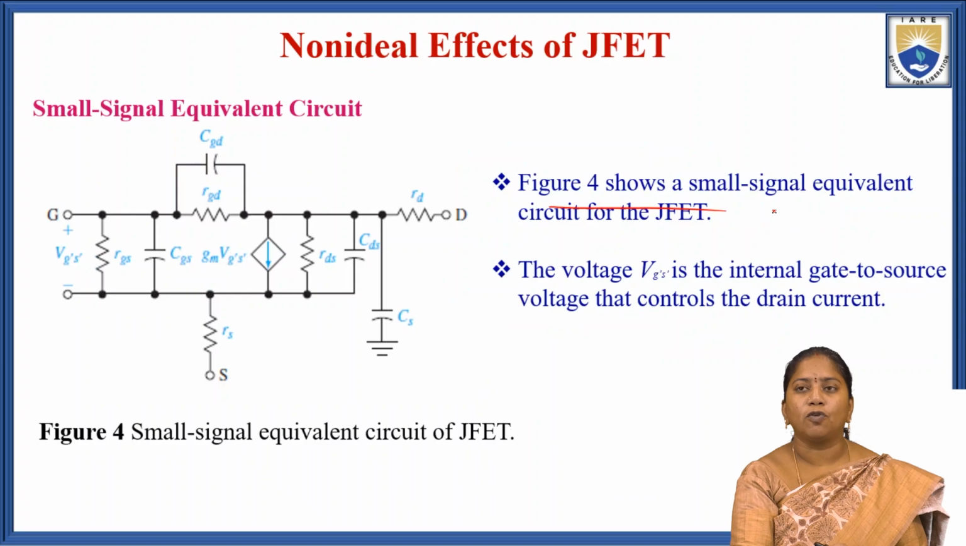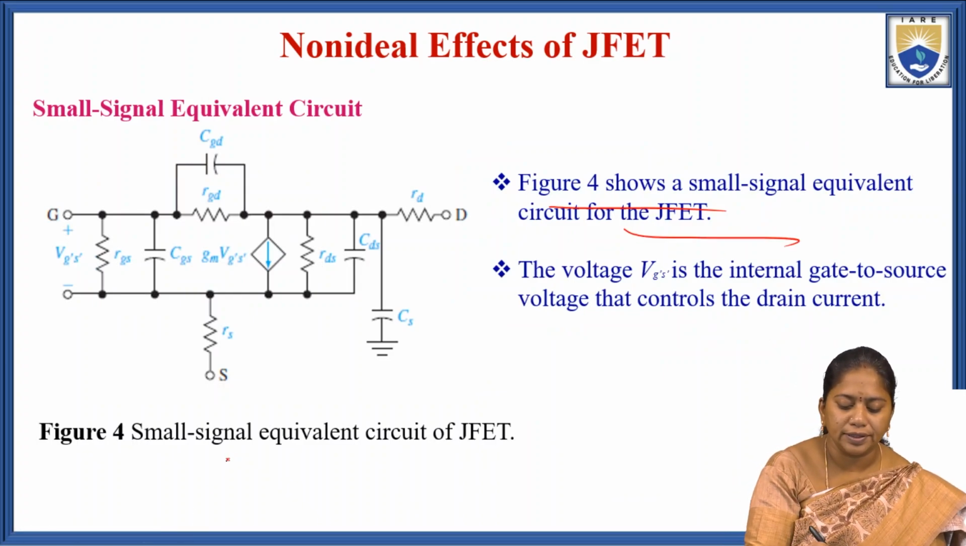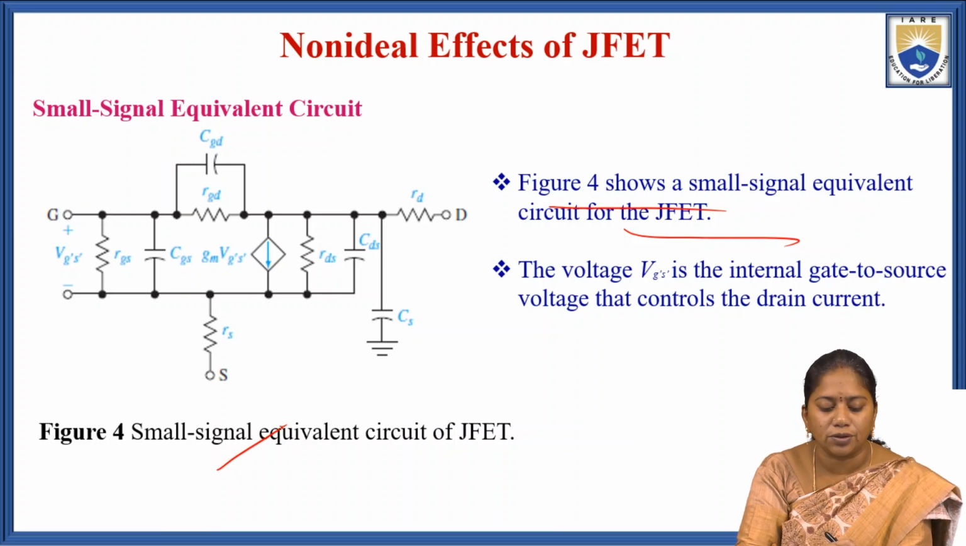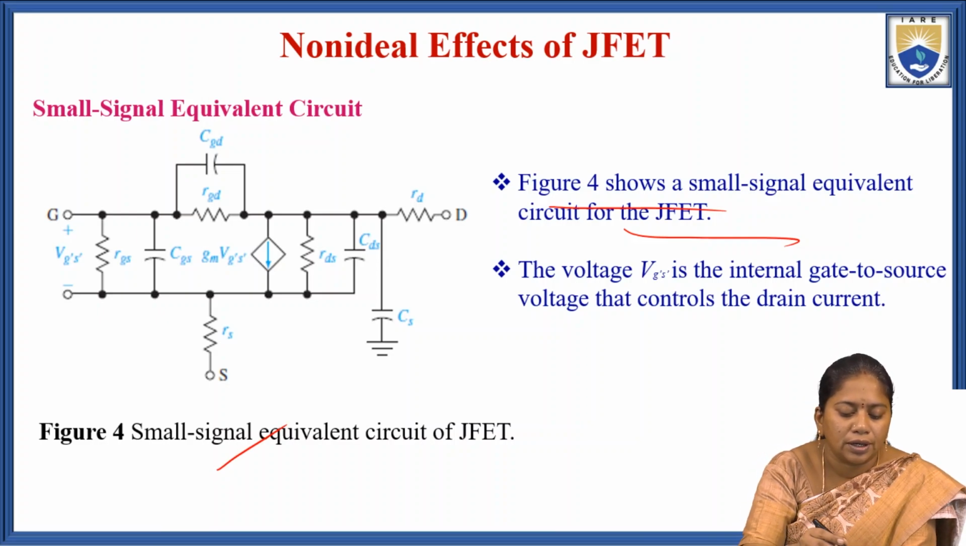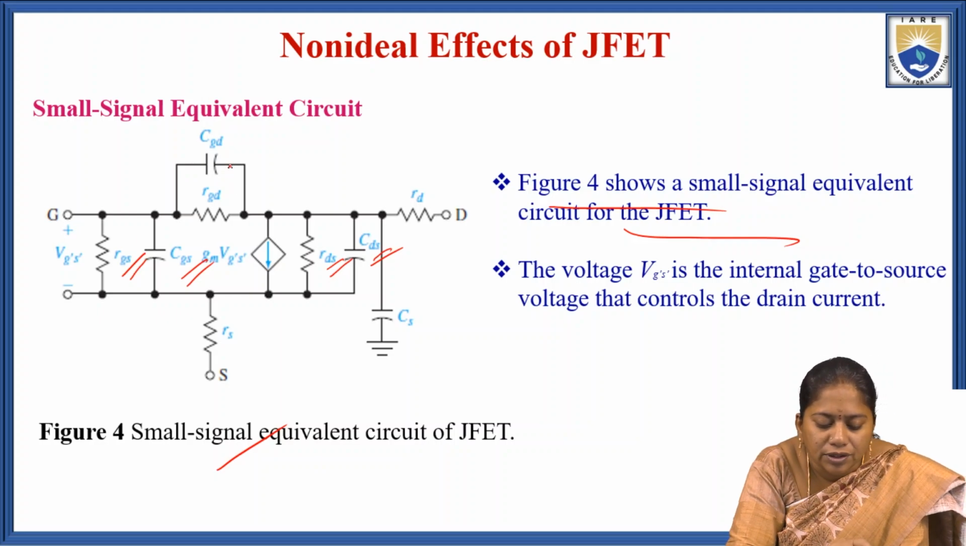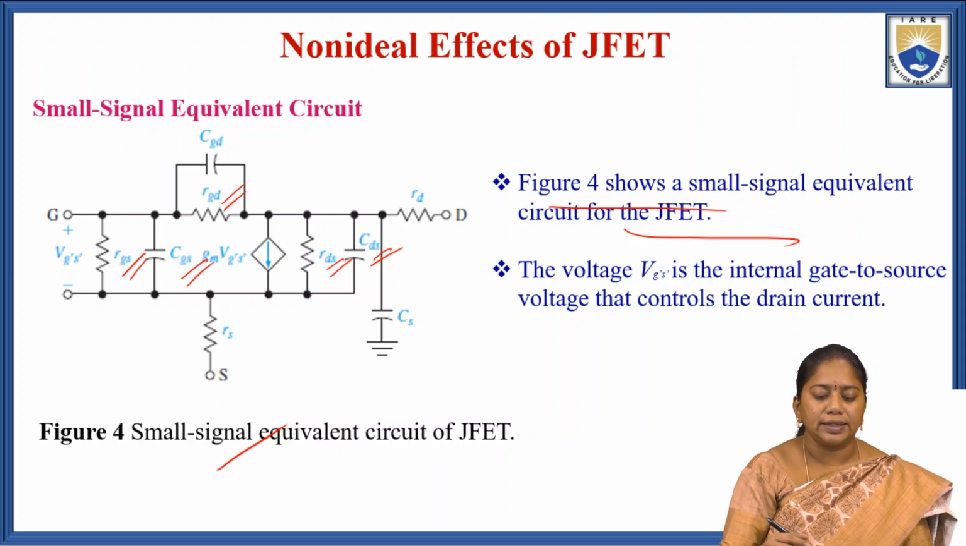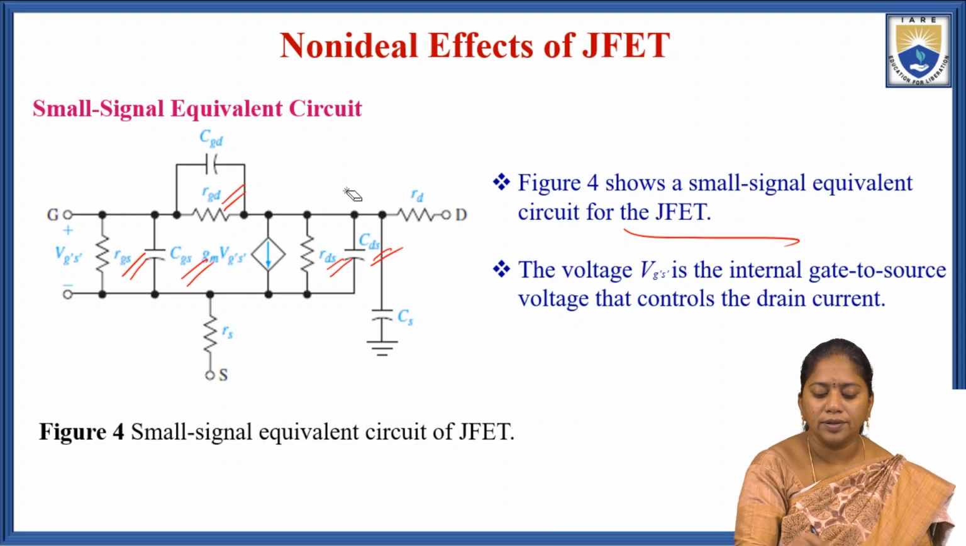Figure 4 shows the small signal equivalent circuit for the JFET. Here, RGS is the gate to source resistance, CGS is the gate to source capacitance. RDS is the drain to source resistance, CDS is the capacitance between the drain and source. RGD is the gate to drain resistance. This is the small signal equivalent circuit for the JFET.